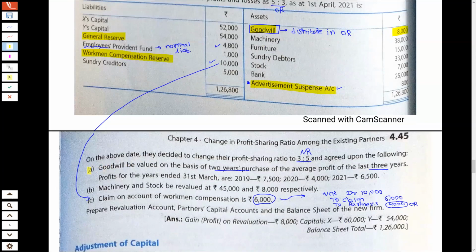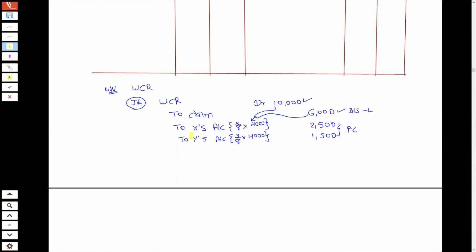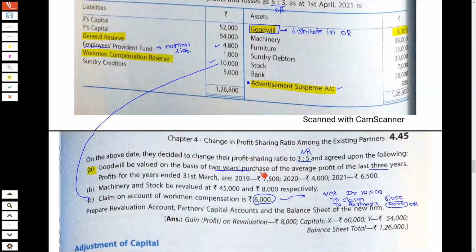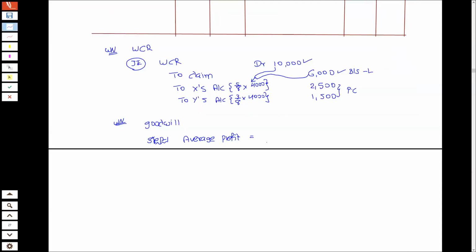And now we need to go through the adjustment of new goodwill. We need to calculate the new goodwill. So you can prepare another working note. It is about goodwill. So in goodwill, we have step number 1, which is average profit. What is the average profit? They have given 3 years average profit, and 3 years profit are 7,500, 4,000, 6,500.